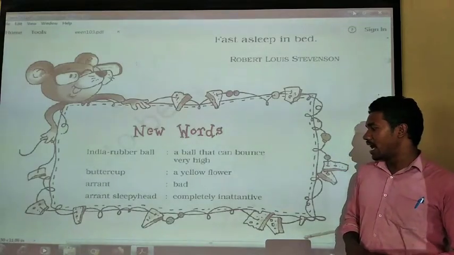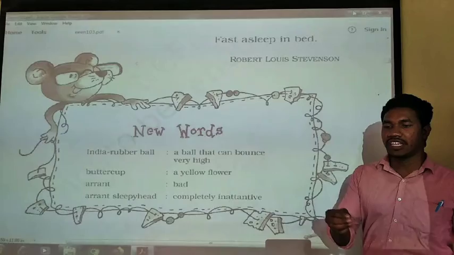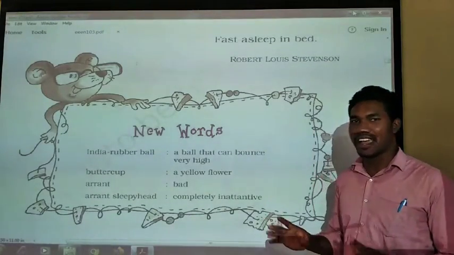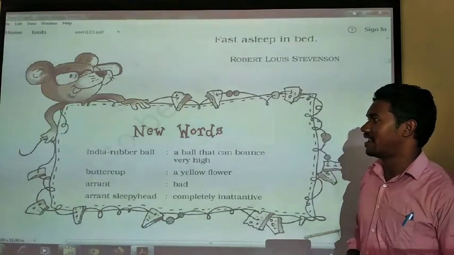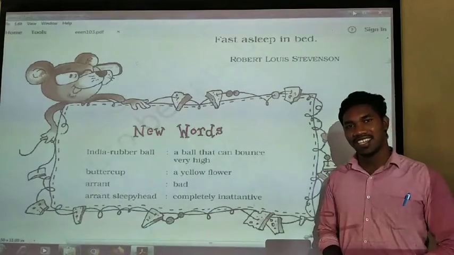Completely inattentive. Completely inattentive means he is not caring for anything. He is not getting up in the morning. He is just sleeping and sleeping. Okay, sleepy head that we have seen. So these are the word meanings that we are going to come across in this lesson.